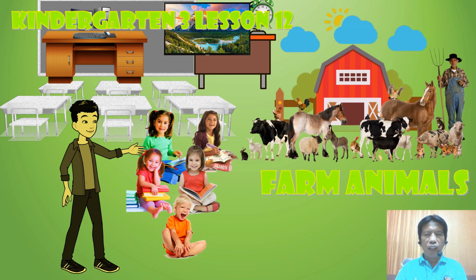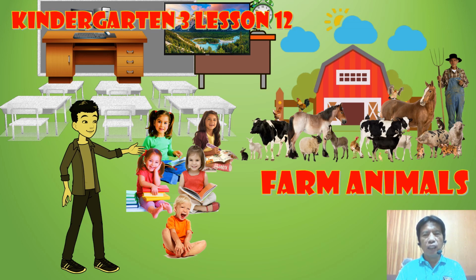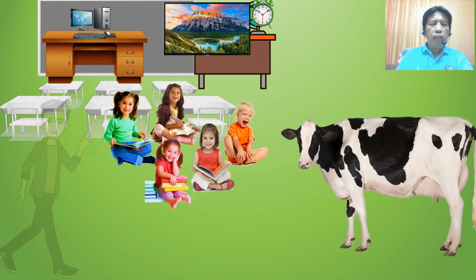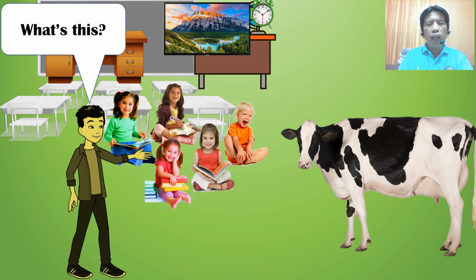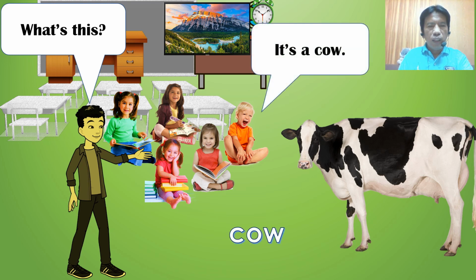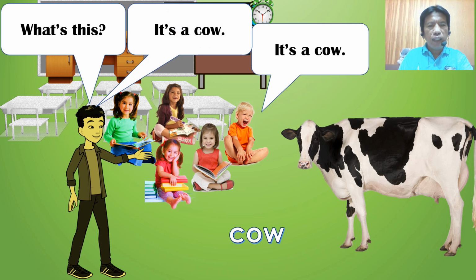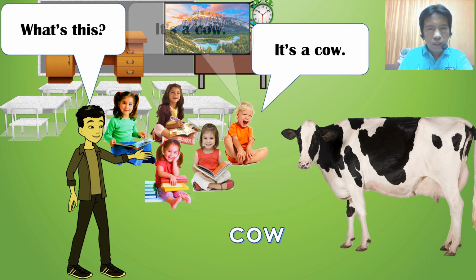Hello kids, our lesson for this week is about farm animals. Here's our lesson for this week. Farm animals. What's this? Again, what's this? Cow. It's a cow. Again, it's a cow. Now it's your turn. What's this?